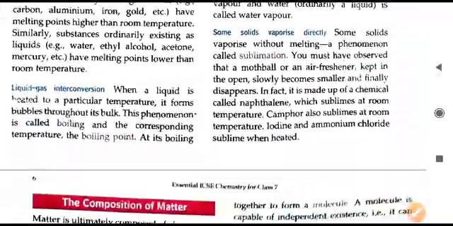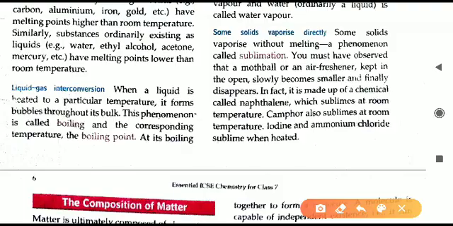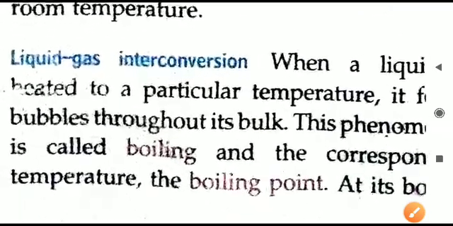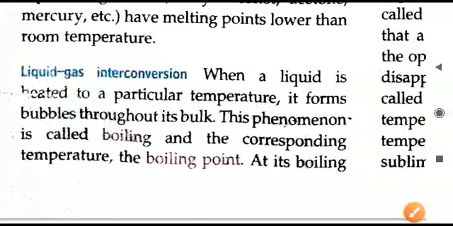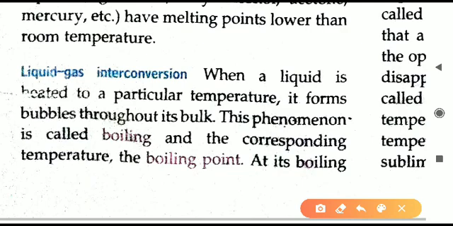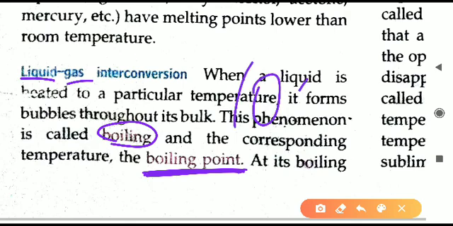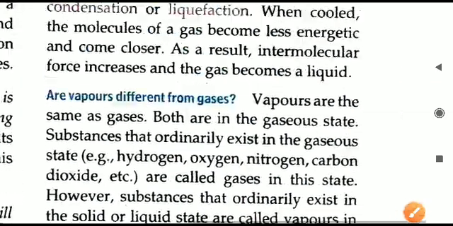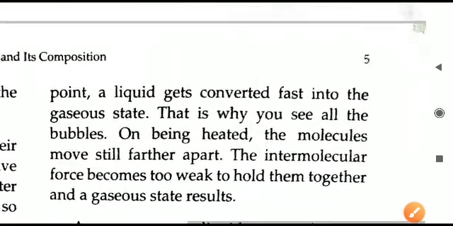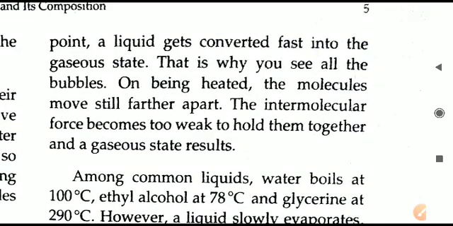Next, we will continue to the liquid-gas interconversion. So liquid changes to gas, that is also on heating. A similar concept will come here. The process of change of liquid to gas is called boiling, and boiling will happen at a particular temperature, that is called the boiling point. For example, water changes to water vapor at the boiling point of 100 degrees Celsius. So that is liquid to gas interconversion. At the boiling point only, liquid changes to the gaseous form.